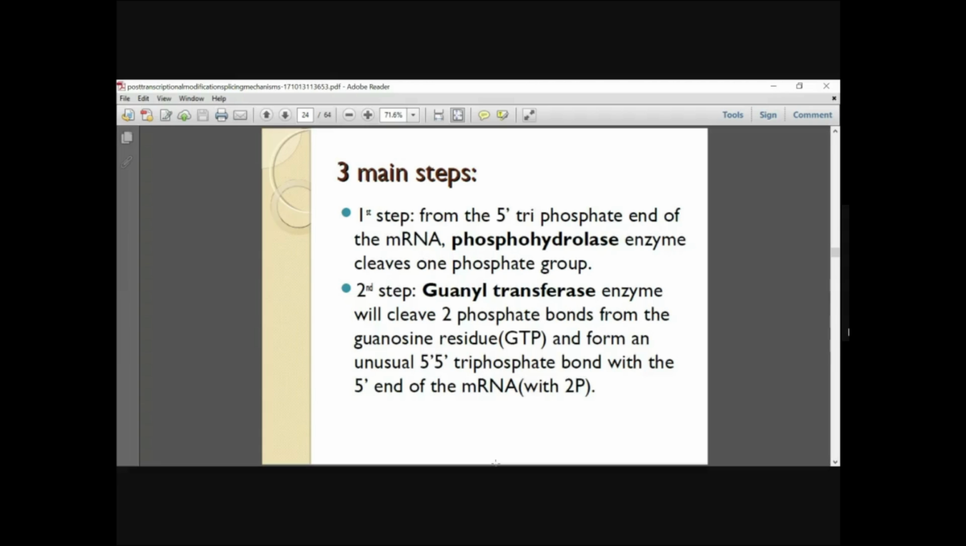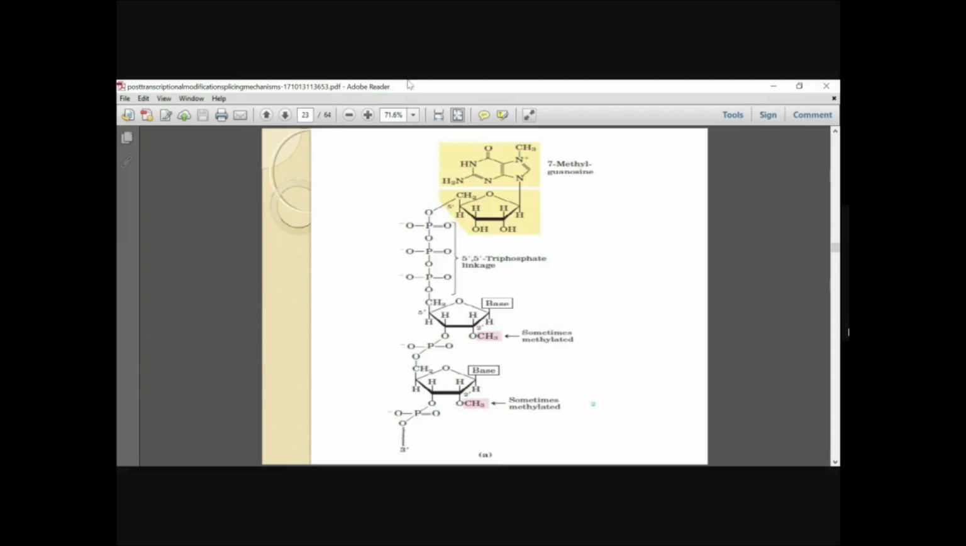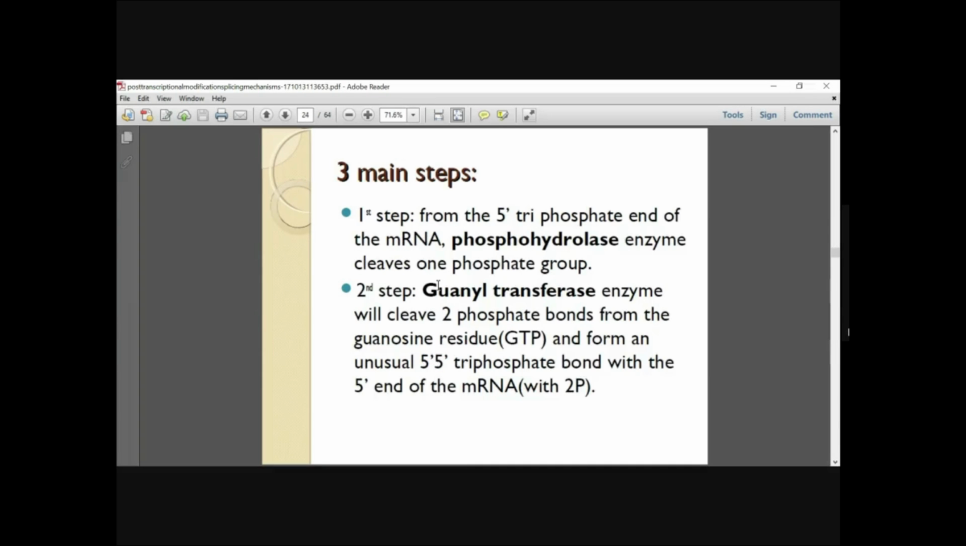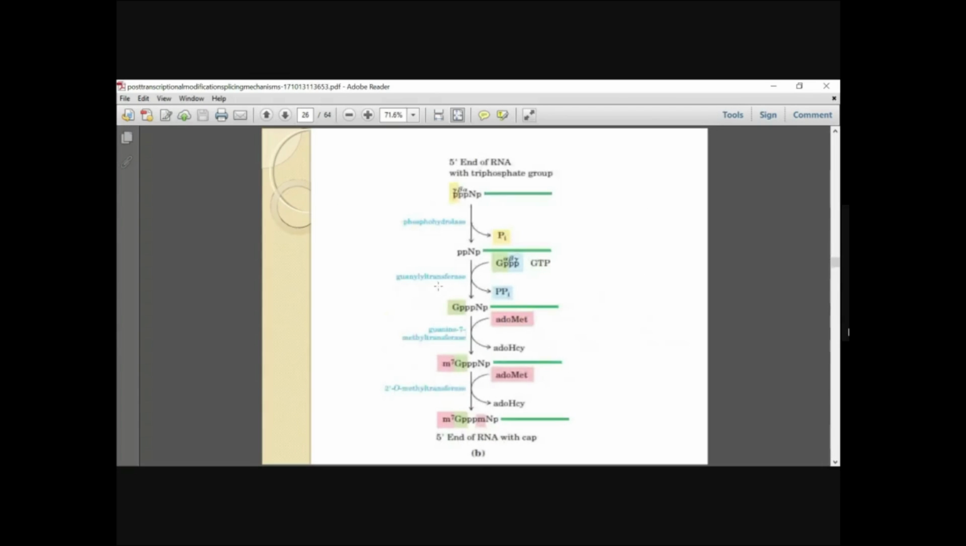So the second step is, okay, this picture is better. Here you have the phosphate group which is mainly removed from the mRNA, and then you have this guanyl transferase enzyme. Basically what it does is cleave the two phosphate bonds from the guanosine residue.